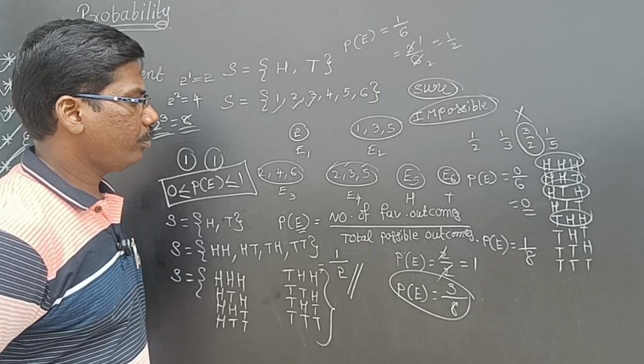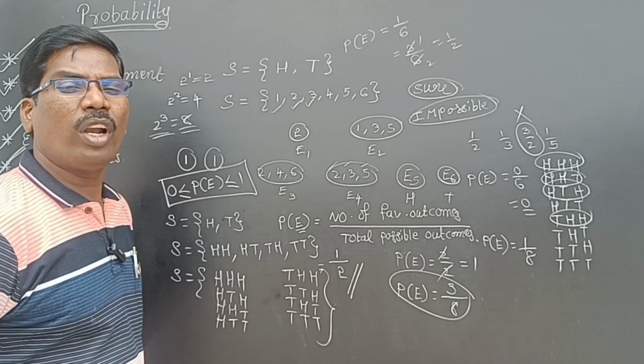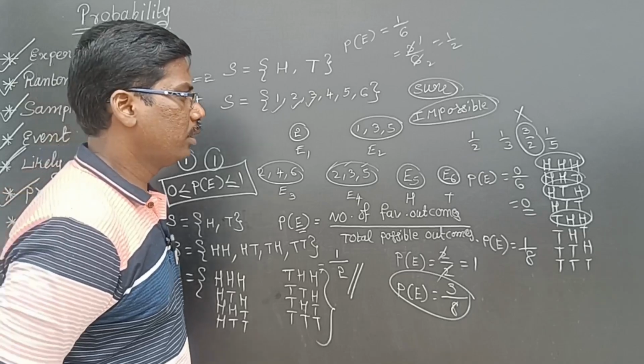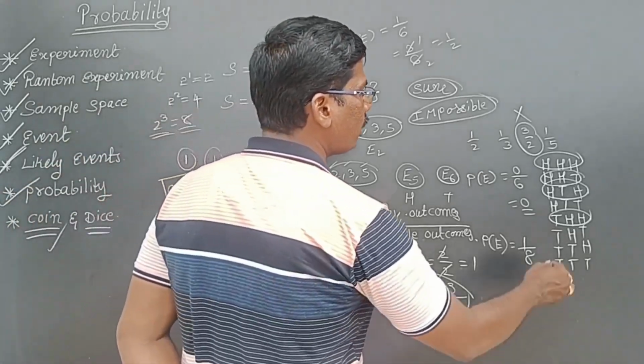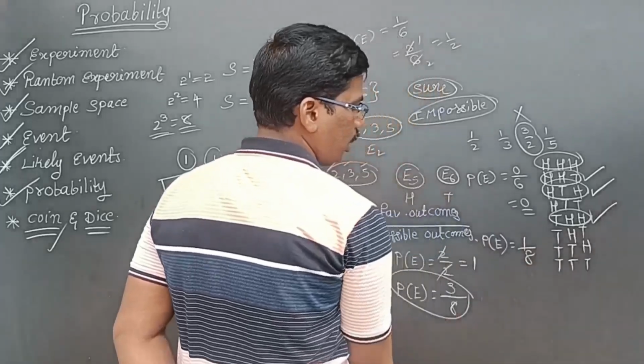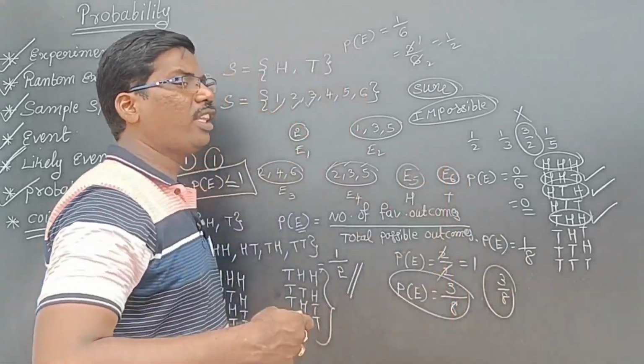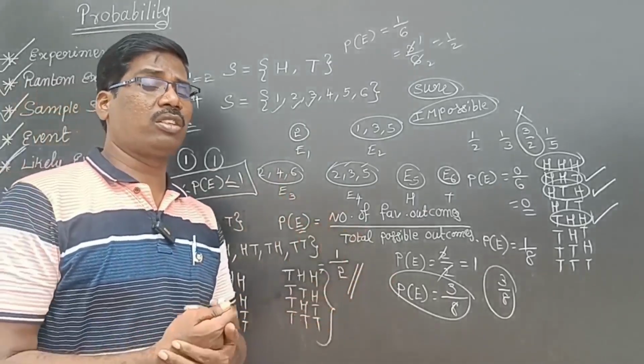And the probability of getting exactly one tail. See here, exactly one tail means this is 1, this is 2, this is 3. So 3 by 8 is the answer. So like that, the questions may be asked like that also.